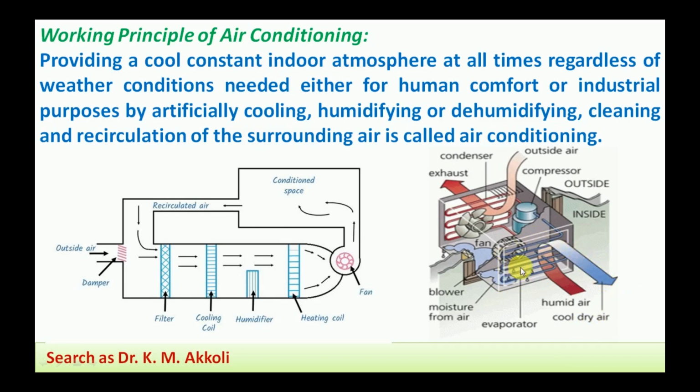The evaporated refrigerant goes to the compressor, then to the condenser, then to the expansion valve, and then to this evaporator. In this cycle, cold and dehumidified air can be supplied. Okay, this is about the working principle of air conditioning.